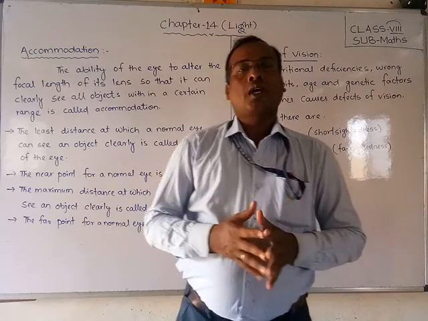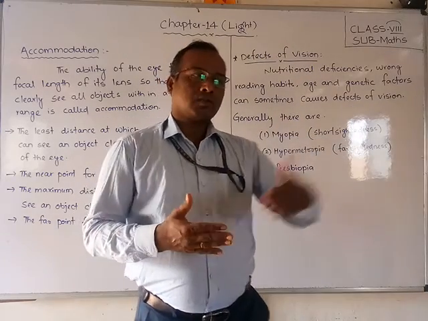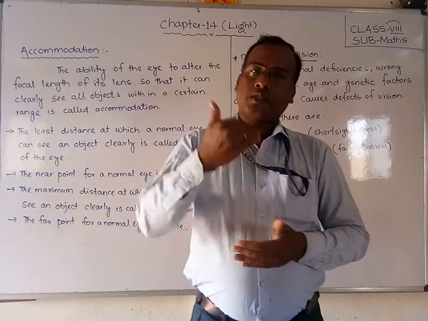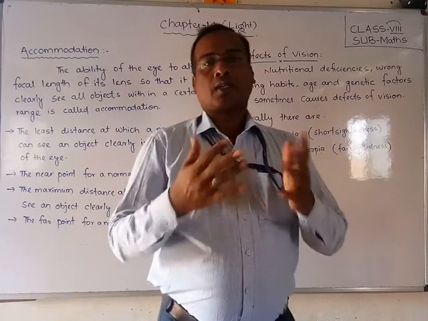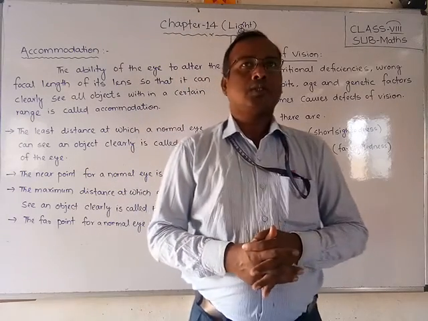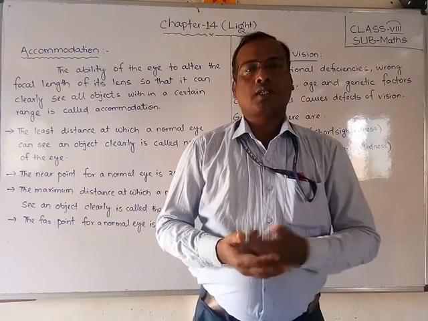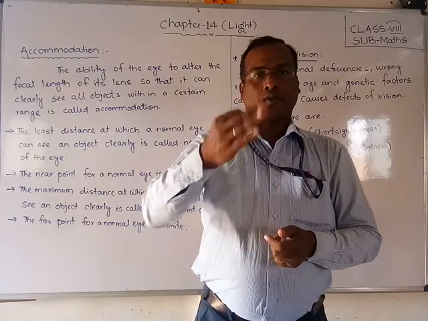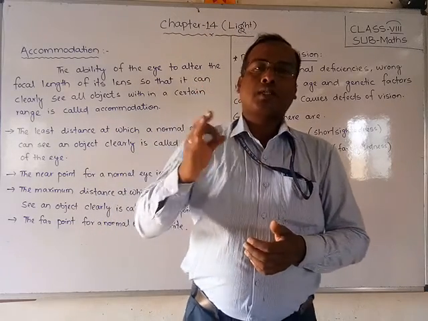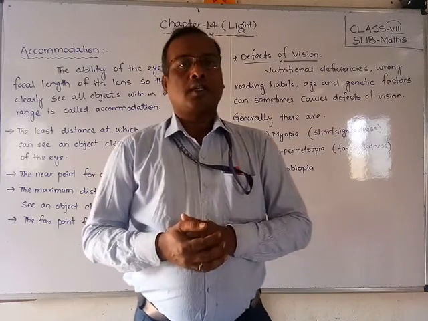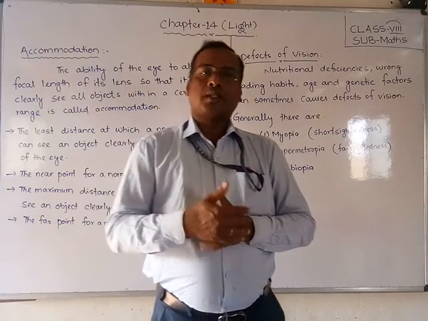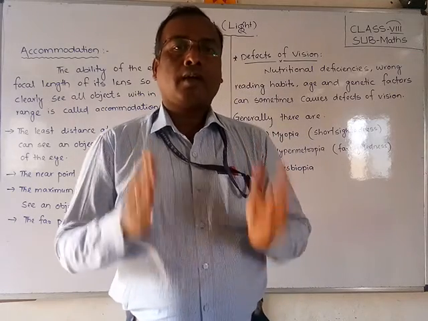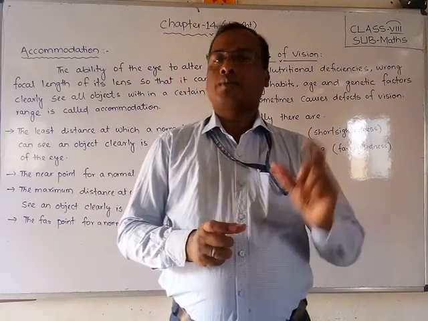Did you understand, friends? Accommodation means whenever an object is at a particular point, at the focal point, and it forms an image, then we can see it. Whenever we see an object, the image should be formed at the retina. Only then is the image received by the optic nerves and goes to the brain, and the brain detects that this object is this.